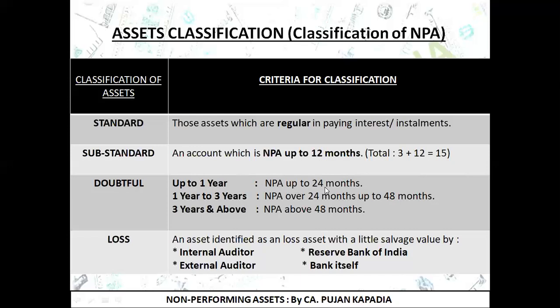Now 24 months have also passed. Then NPA over 24 months up to 48 months, that is up to 4 years after the account is classified as an NPA, we are going to put it in the second category, that is doubtful for 1 year up to 3 years. And if it is still NPA above 48 months, we are going to classify it as doubtful for 3 years and above.